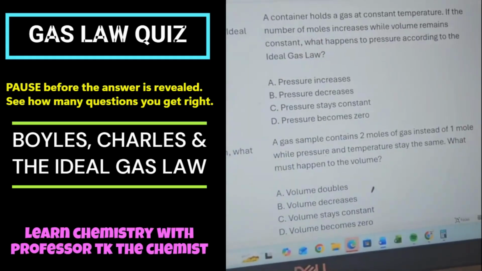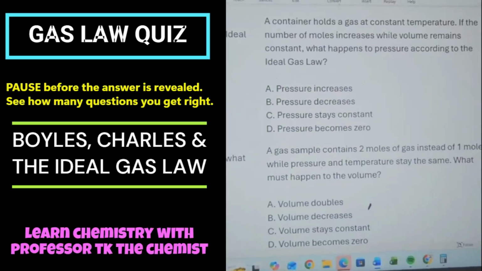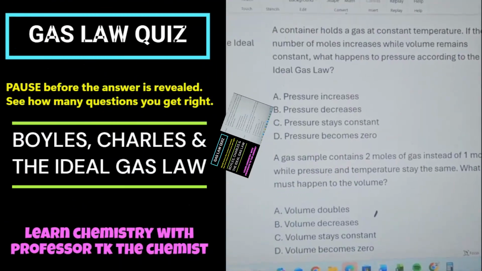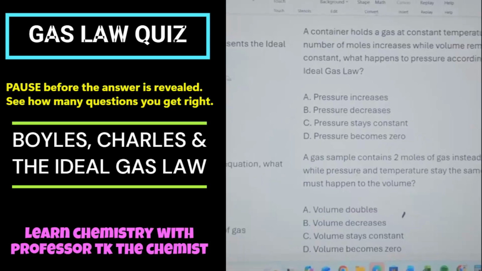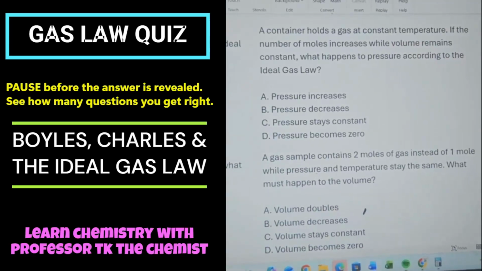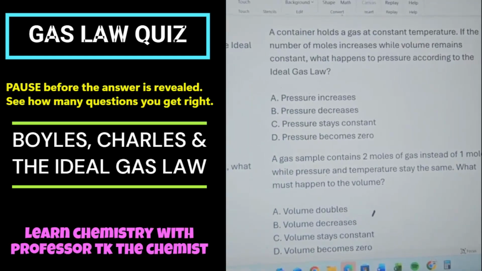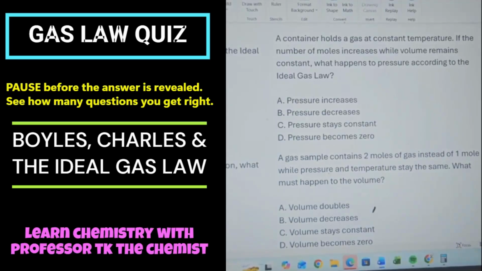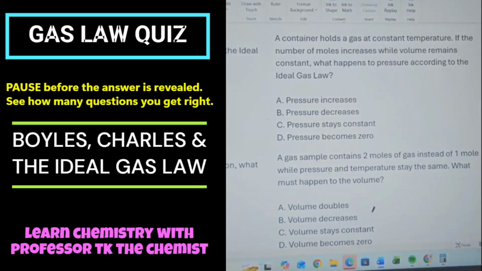Speaking of which, let's take a look at this one over here now. A container holds a gas at constant temperature. If the number of moles increases while volume remains constant, what happens to the pressure according to the gas law? All right, so again, you all know it's PV equals nRT, right?